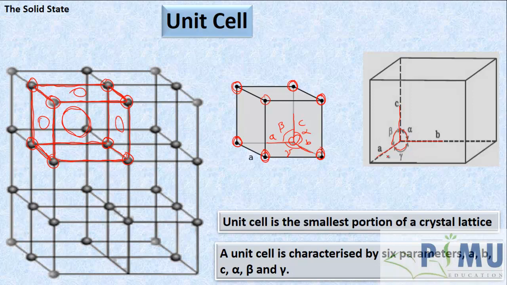These 6 parameters will not be the same in all unit cells of all crystal lattices. In some crystals they may be the same, in some they may be different. Based on the values of these edges and angles, we further divide the unit cell into different structures that we study next.